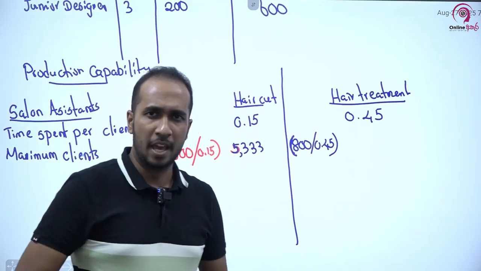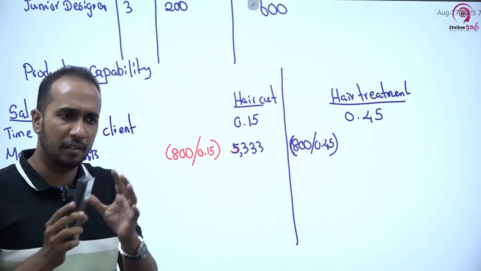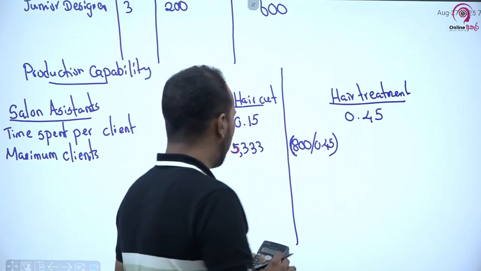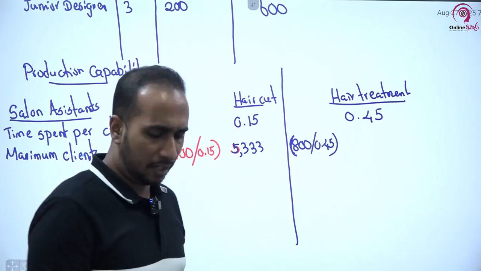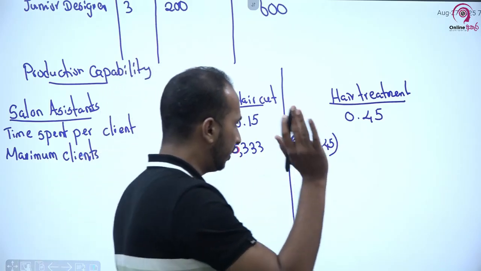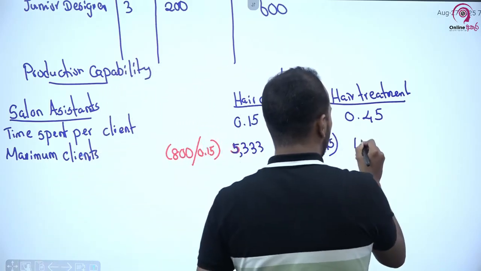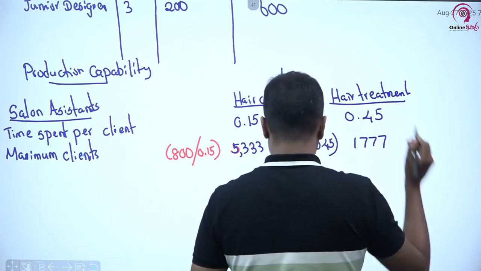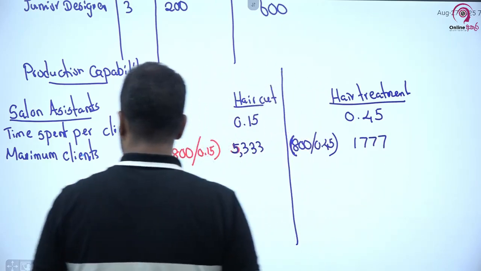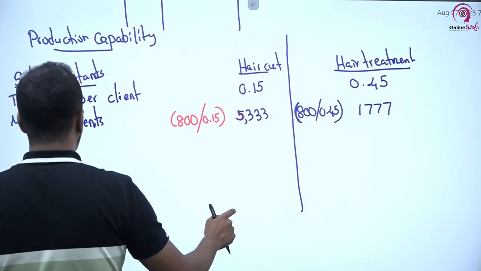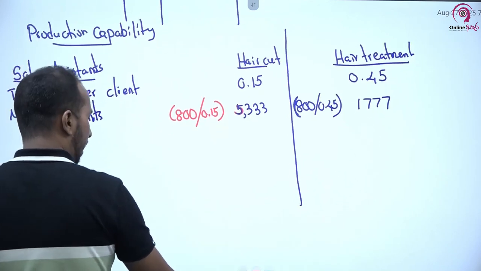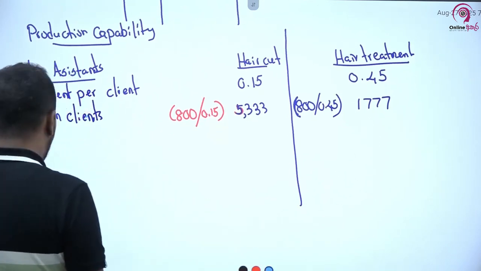If they do only hair treatment, how many clients can salon assistants serve? 800 divided by 0.45 is 1777.77 something. Let's take it as 1777. We can't have a decimal number of clients. So in the same way, you can continue this exercise for our senior designers as well as our junior designers.